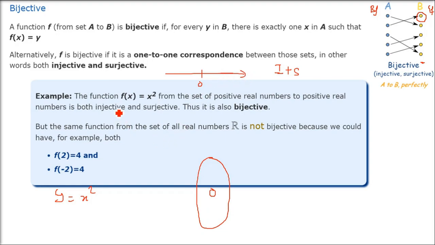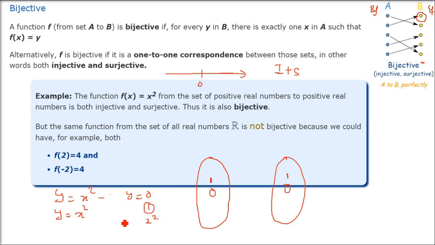Please remember, I am only taking positive numbers. The first column is the x values, the second column are the y values. So I am putting x as 0, y will be 0. X as 1, y will be 1. 1 squared is 1.